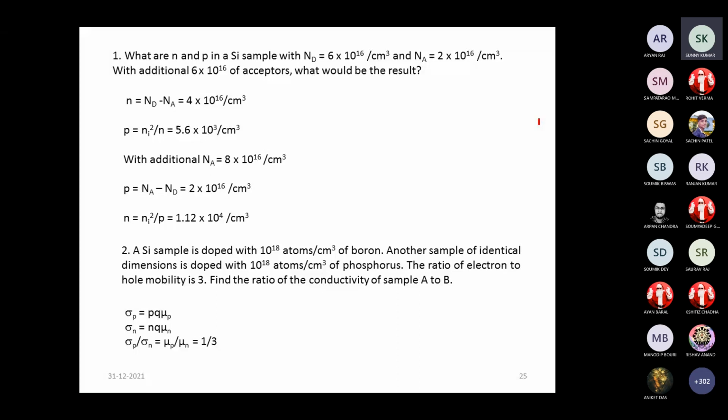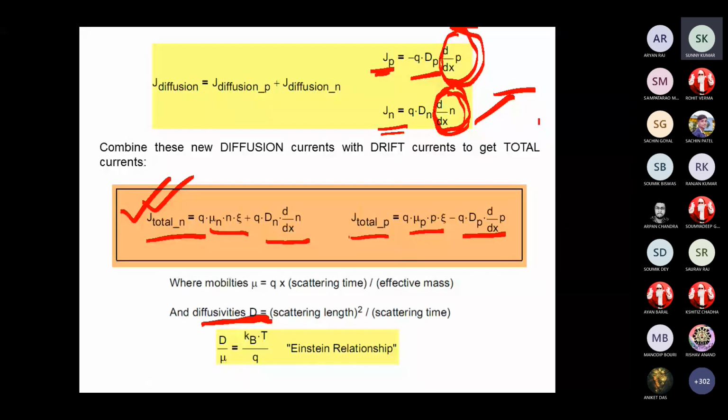Sir, can you show the last slide for a second? Sir, it means that dP by dx is negative. It means that the hole concentration is decreasing with distance. Yes. Why, sir?